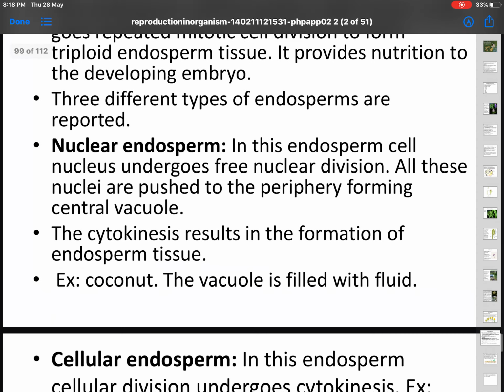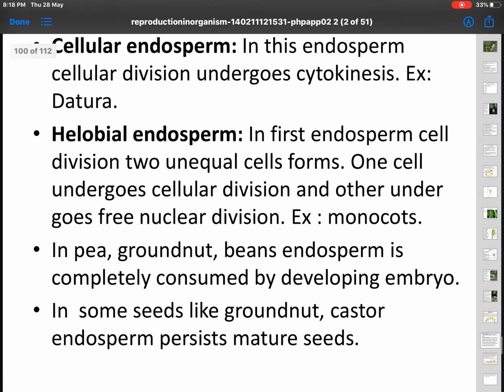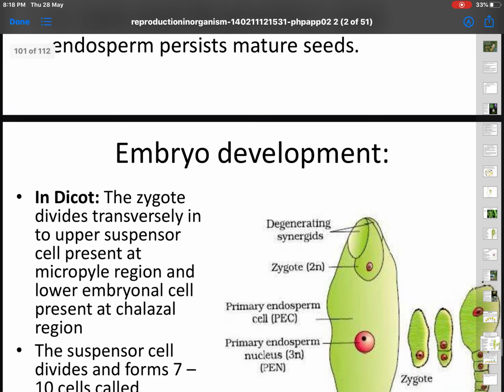There are different types of endosperms: nuclear endosperm, as you see in coconut; cellular endosperm, as you see in datura; and helobial endosperm, which divides unequally and we can see this in monocots. In pea, groundnut and beans, the endosperm is completely consumed by the developing embryo. In some seeds like castor, the endosperm persists in mature seeds.